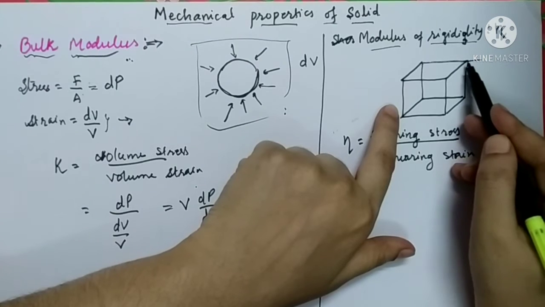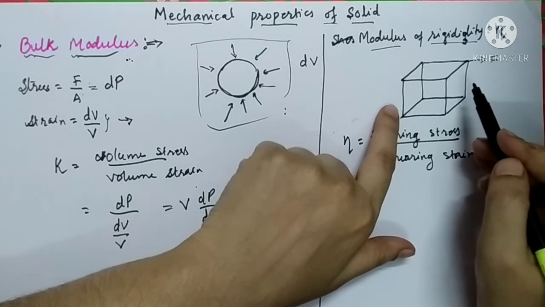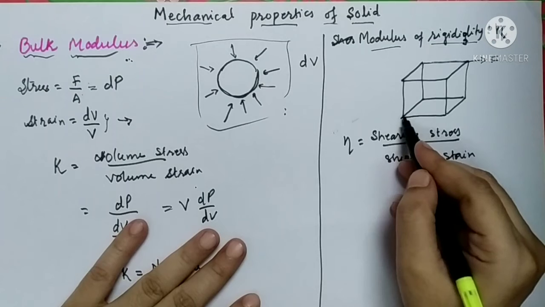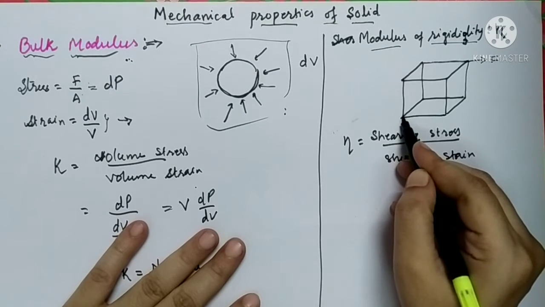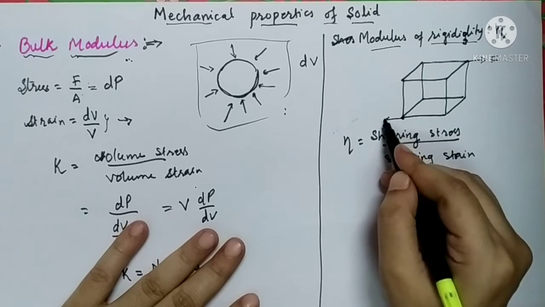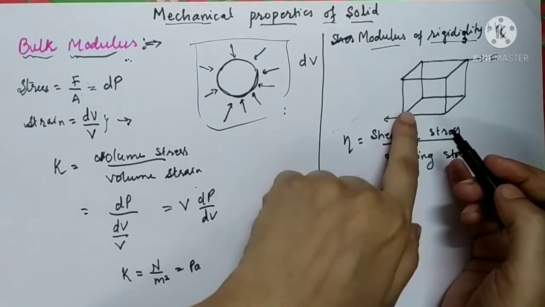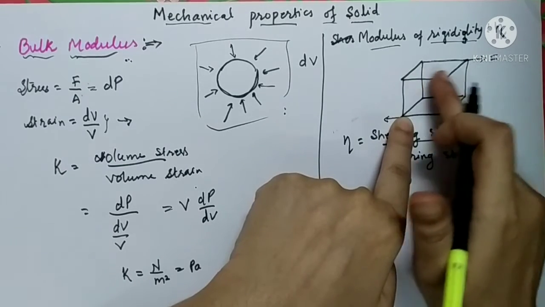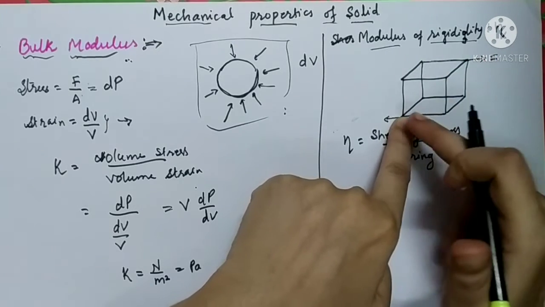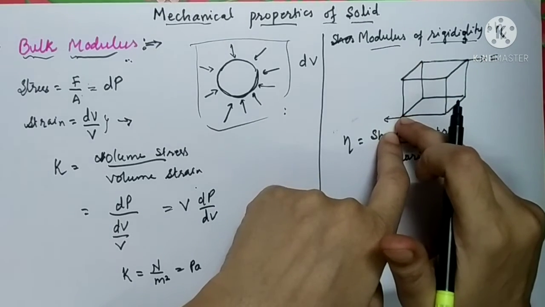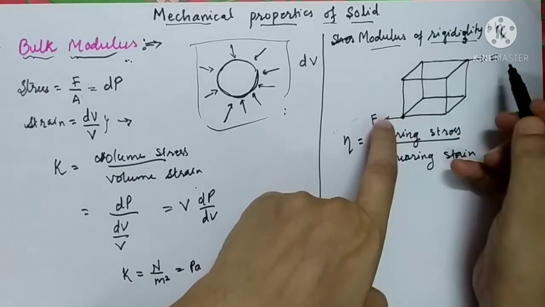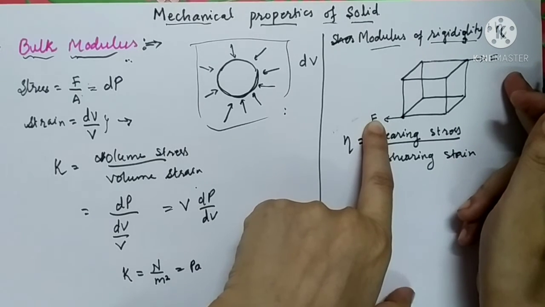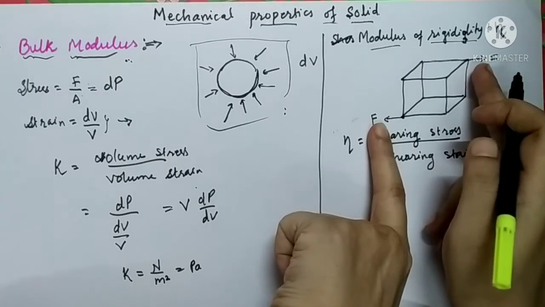Let us apply the force in this direction to change its shape, meaning the object is being displaced like this. So for that, you need to hold the lower surface of this cube. Here the forces are going to be applied in the opposite direction. This surface is to be held and the upper surface is to be displaced. So in order to displace the upper surface of the cube, we have to apply the force, but you have to hold the lower surface like this. So here two forces will be applied which will be opposite in direction. We can say that this is nothing but the couple acting on the cube to displace the upper surface.